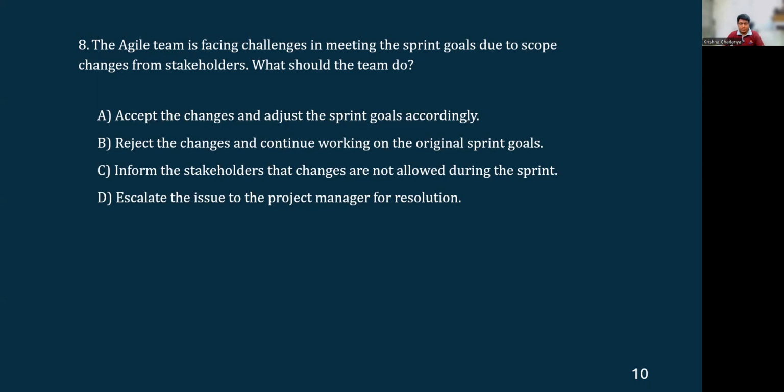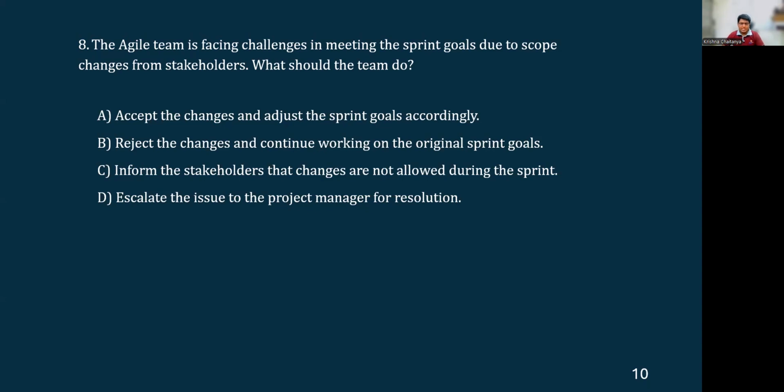But let's look at the rest of the options, whether anything is more or better suitable to this situation or not, and finalize. Option B, reject the changes and continue working on original sprint goals. This is totally against, again, the agile ways of working.